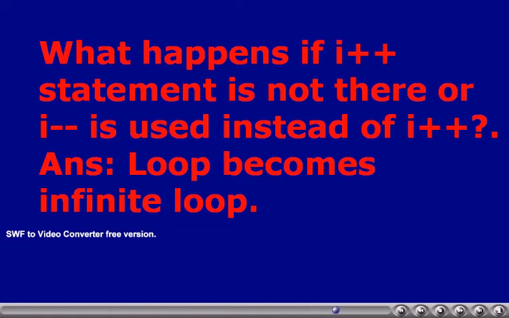I value is not getting modified. Thus the while loop becomes an infinite loop. Same behavior we may get even if we have the modifier in a wrong way. That is, instead of incrementing, if I have used I minus minus, then also there is a danger of the loop becoming an infinite loop.